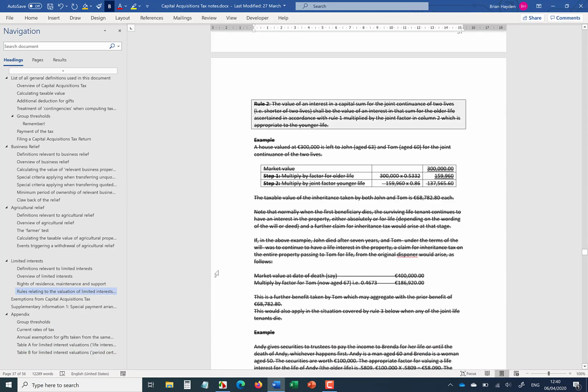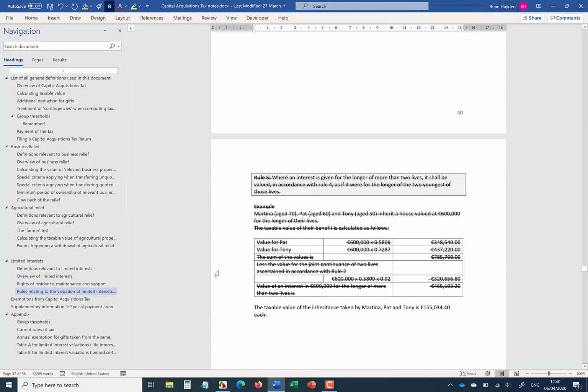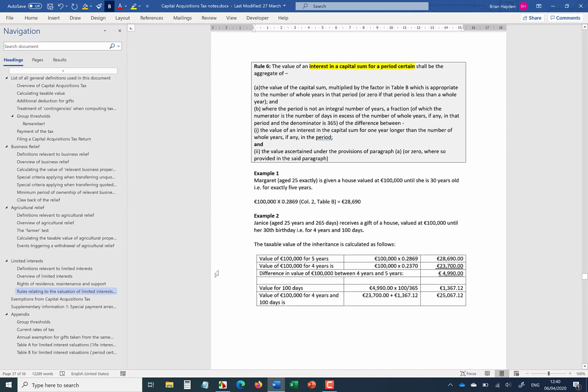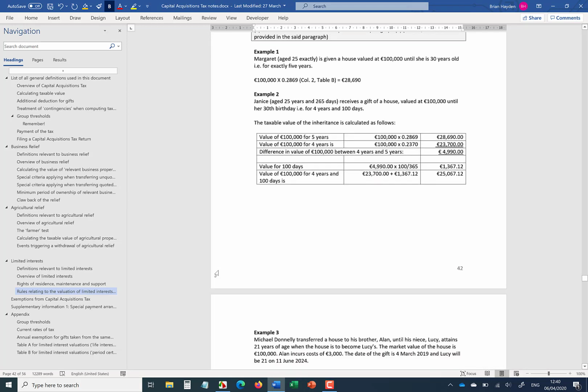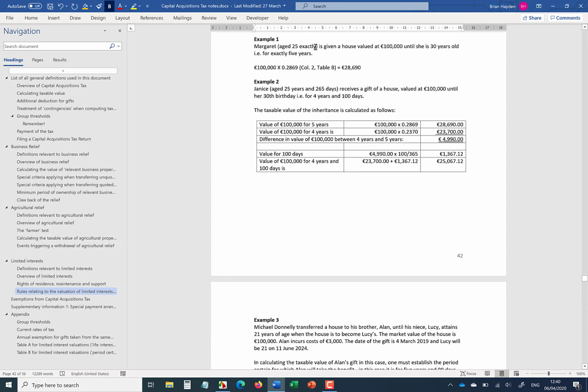So just looking at this particular scenario, this is rule 6. Just to look at the example: Margaret, aged 25 exactly, is given a house valued at 100,000 until she's 30 years old. So for exactly 5 years, that's going to be the easy scenario. We can just use 100,000 by 0.2869. So that's the value that will go into the aggregation procedure for Margaret.